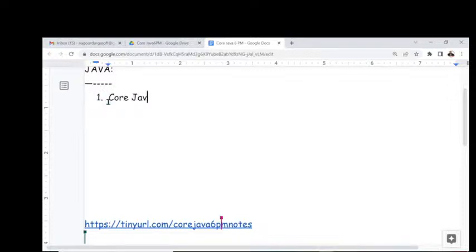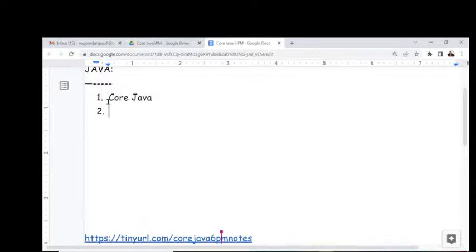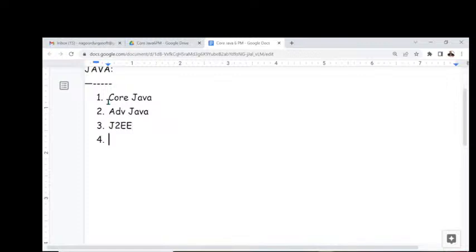Can I say the first one is core Java, the second one is advanced Java, and the third one is J2EE? Java is available in three parts: core Java, advanced Java, and J2EE. Can I say like this?